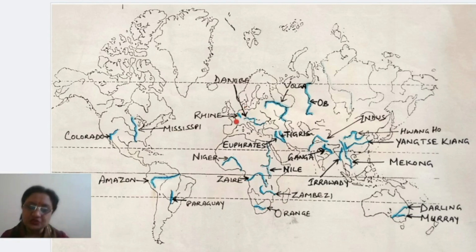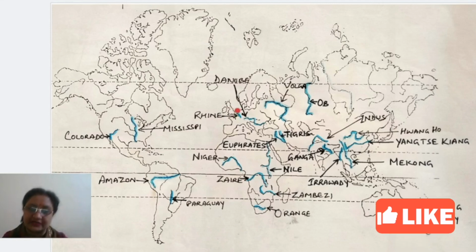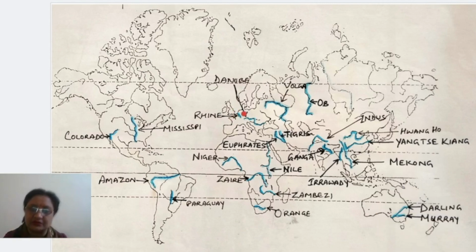Okay, there are two small rivers which are actually going to the English Channel, very close to England. You can see here, children, right? There is one more river in the south of Rhine River, and what is its name? It is Seine, right? The lower one is Seine and the upper one is the Rhine River.